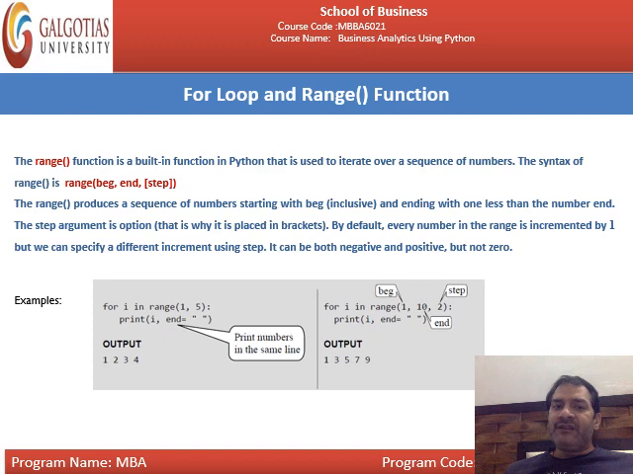Now this is the same as the for loop. Range produces a sequence of numbers, as we have already discussed, ending with 1 less than the number where it ends. The step argument is optional, that is why it is placed in brackets. By default every number in the range is incremented by 1, but we can specify a different increment using step. It can be both negative and positive, but not 0. This is all about the for loop and range function.